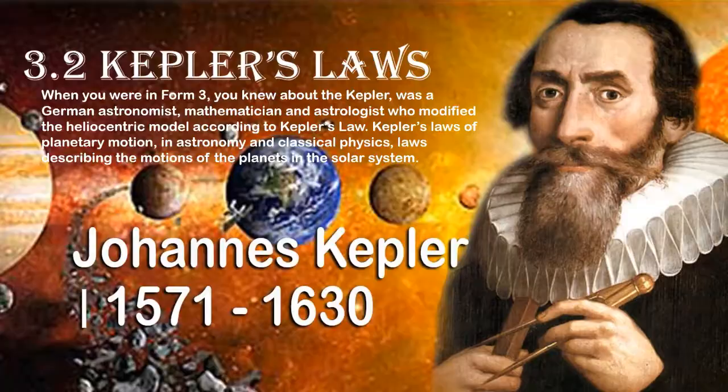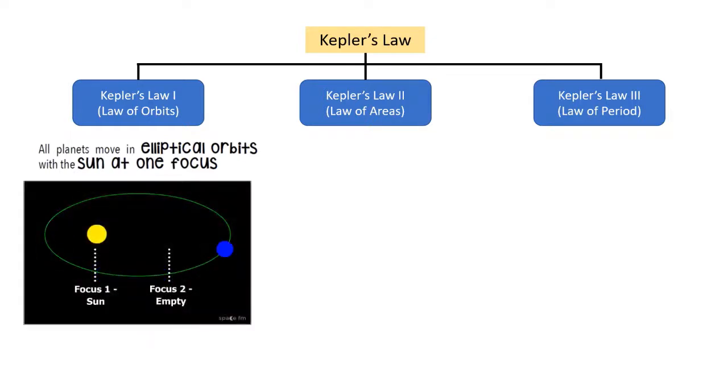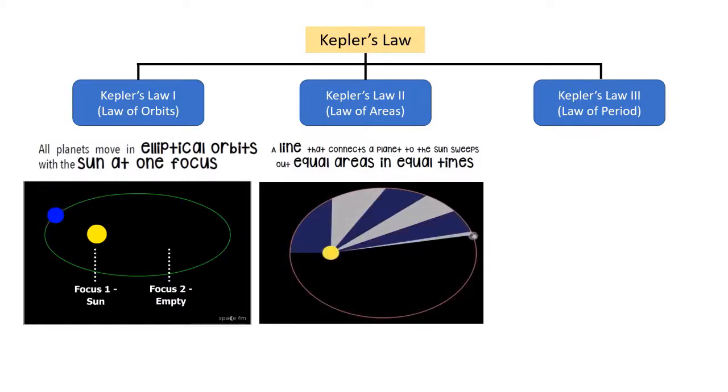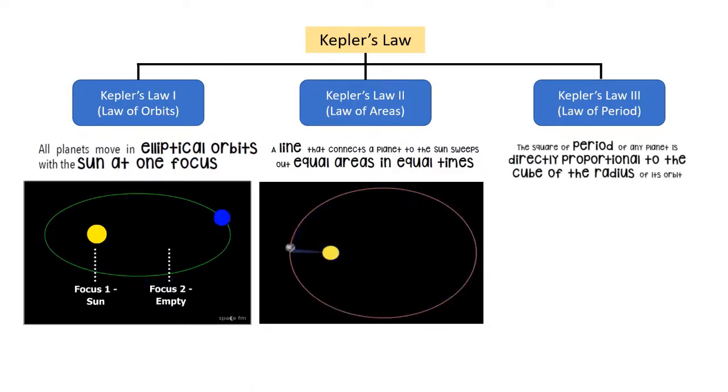Kepler's three laws of planetary motion can be stated as follows. Kepler's Law 1, also called the Law of Orbit, states that all planets move about the Sun in elliptical orbits, with the Sun at one focus. Kepler's Law 2, also called the Law of Area, states that a line that connects a planet to the Sun sweeps out equal areas in equal lengths of time. And Kepler's Law 3, also called the Law of Period, states that the square of the period of any planet is directly proportional to the cube of the radius of its orbit.